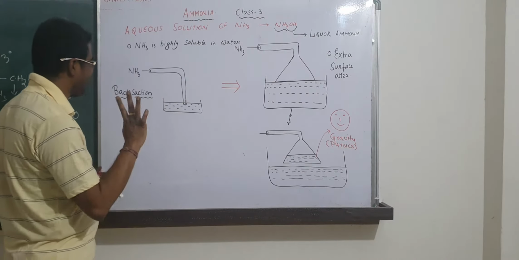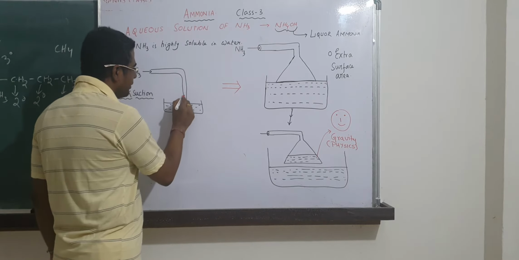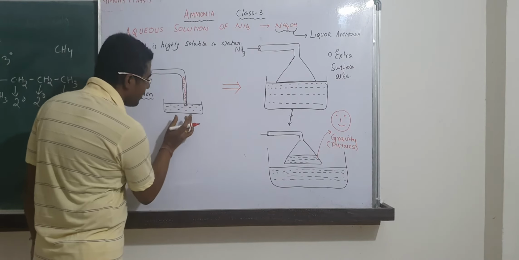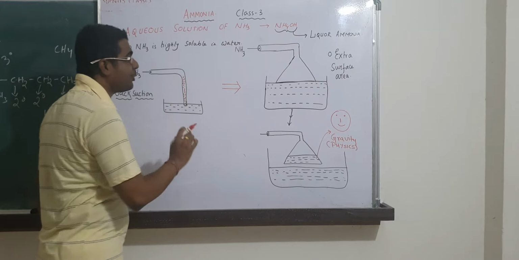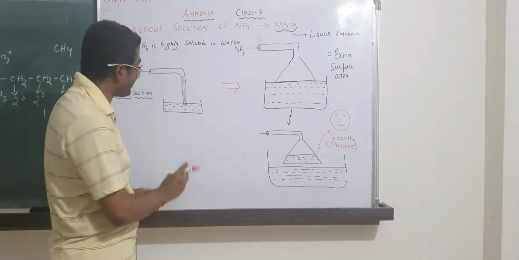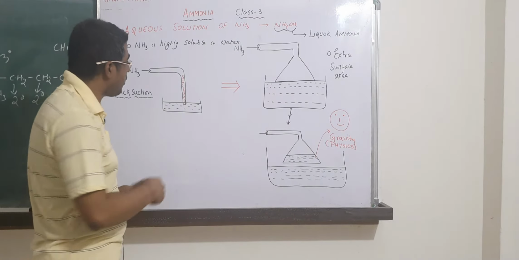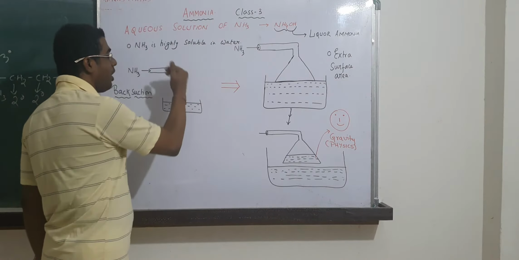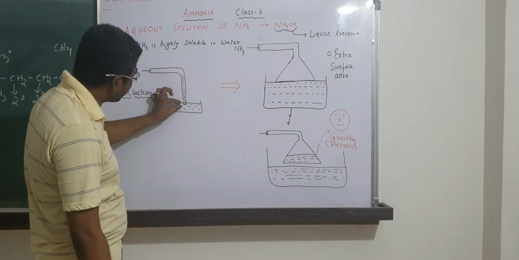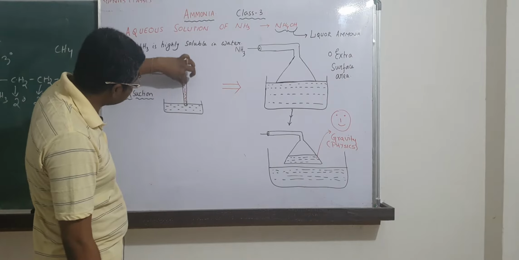So if ammonia is highly soluble in water, then what happens? This water basically pushes up the pipeline, and this is called back suction. That is water getting towards ammonia. We wanted to put ammonia into water, but water is very much soluble in ammonia also. So water tries to go up. Even a small amount of water can go up through this pipeline to a long distance, because the pipeline